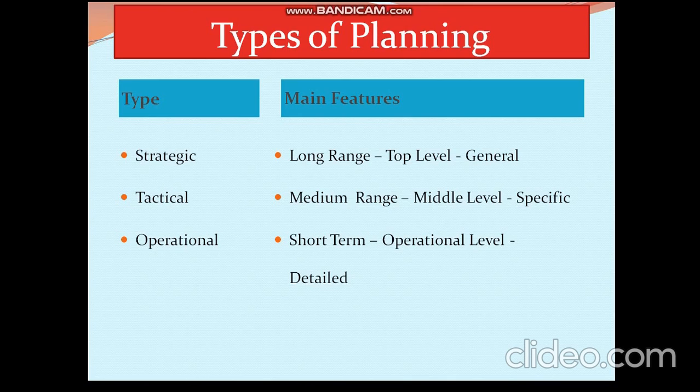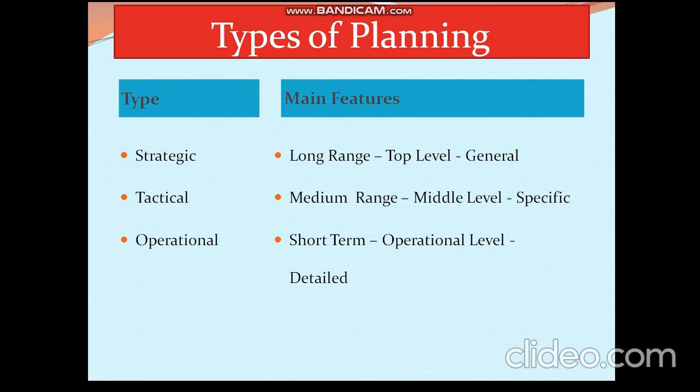So giving the organization a direction and ensuring its success is done by the top level management. To attain this, what they do is they break up their long range plan into smaller achievable medium range plans. So if they are, for example, planning for 10 years, then they will have two broad plans for first 5 years and second 5 years, and within those 5 years, maybe two and a half years, 4 plans would be there, and these will be medium range plans.